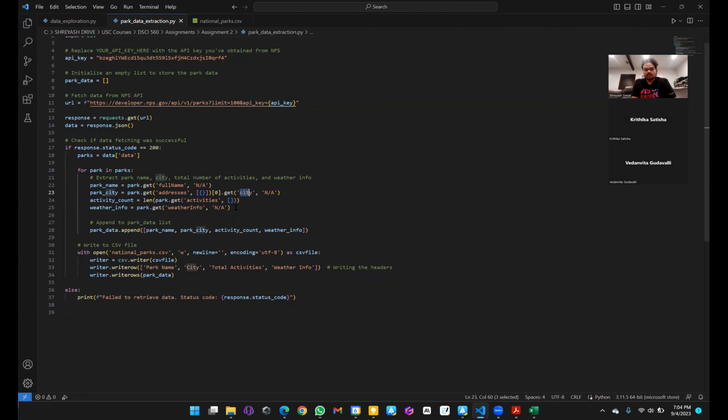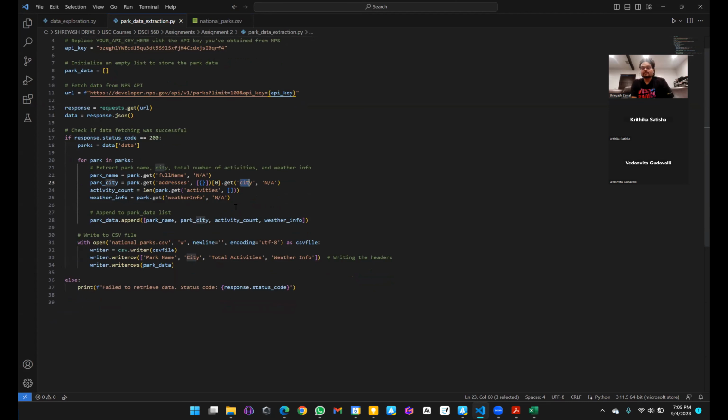So from here, I'm also going to get the activities that are happening in that national park, and I'm just going to count the number of activities. And the most important part is the weather information. Since this is a real-time chatbot, we want the chatbot to use the knowledge of how the weather is in that particular national park, and from that knowledge, it would tell the user whether they should go there or not, or whether it should be added into their itinerary or not.